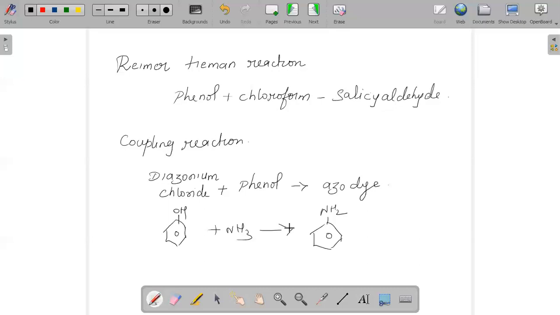There are different reactions undergone by phenol. Phenol can undergo substitution reactions, such as substitution by bromine in bromination, and the product we get is 2,4,6-tribromophenol. These are all very important. In nitration, phenol reacts with nitric acid to give 2,4,6-trinitrophenol. And in the Friedel-Crafts alkylation reaction, phenol reacts with methyl chloride to give ortho-cresol and para-cresol.